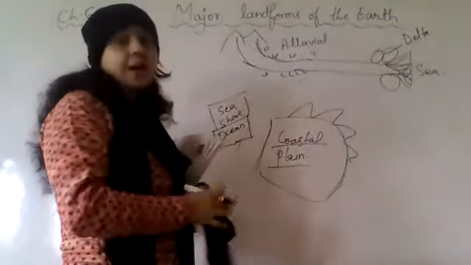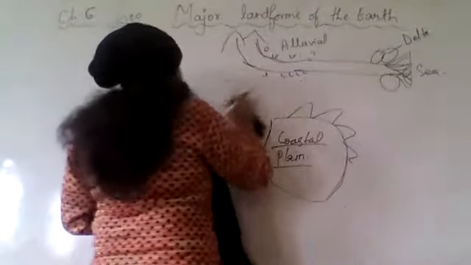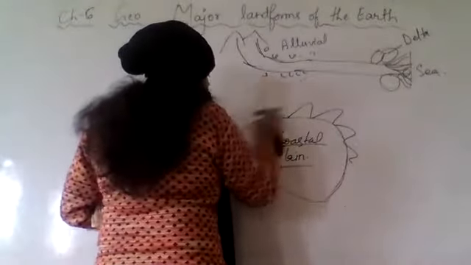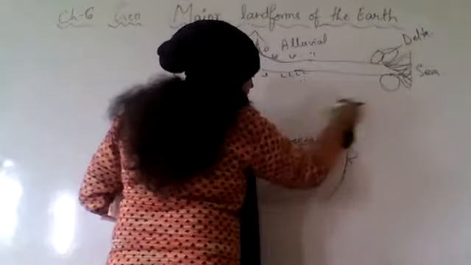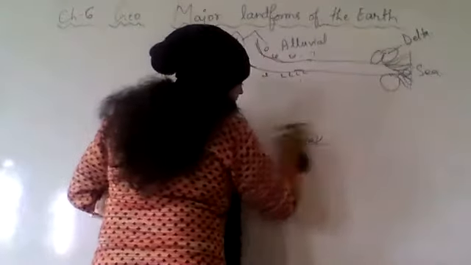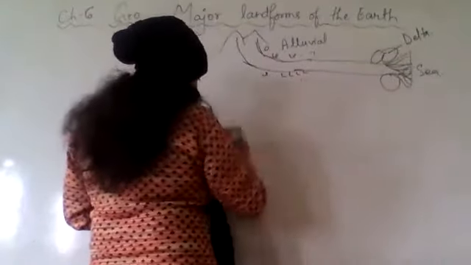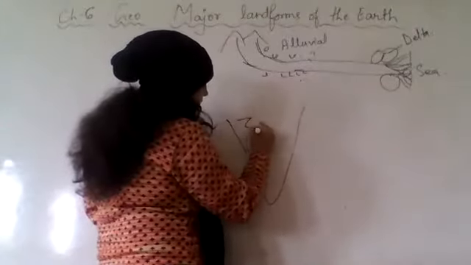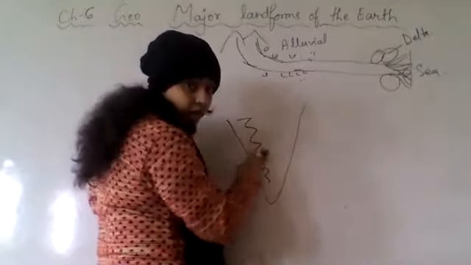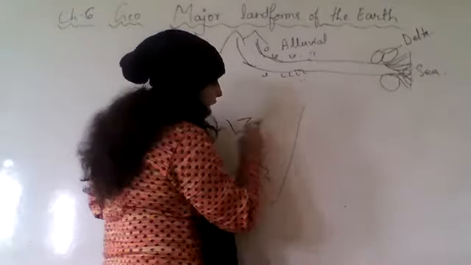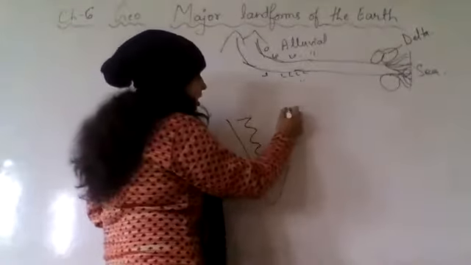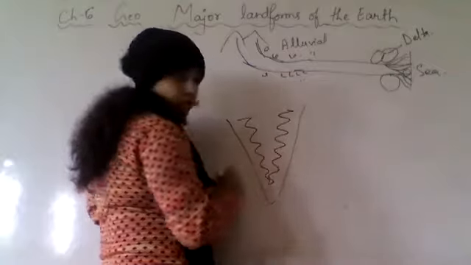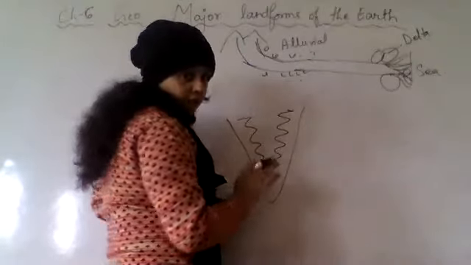We have examples of coastal plains in India: the eastern coastal plain and the western coastal plain. If you see, this is India. We have the Western Ghat mountain range and the Eastern Ghat mountain range. Understood?